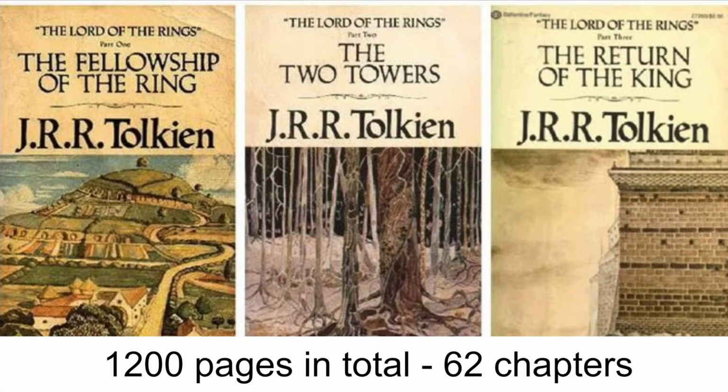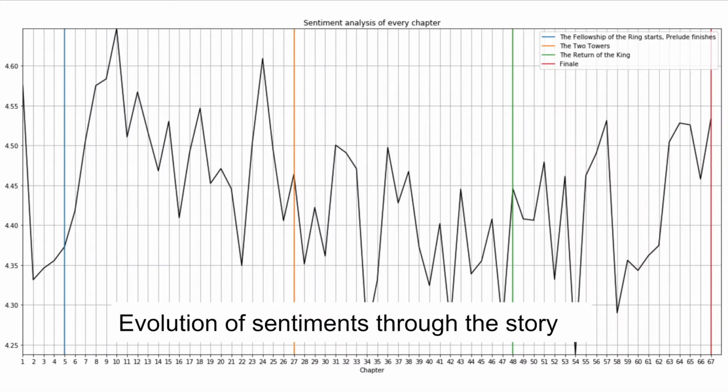As you may know, the books are quite long, 1,200 pages and 62 chapters. The edition we extracted also included a 5-chapter prelude. We have also been able to get the transcript of all the movies. That transcript we will clean to get every word that a character says and perform sentiment analysis on it. Here you can see the evolution of the sentiment through the story.